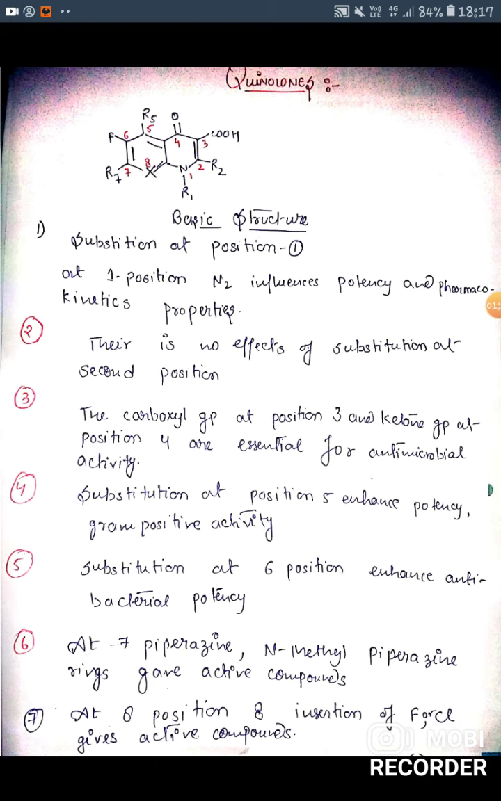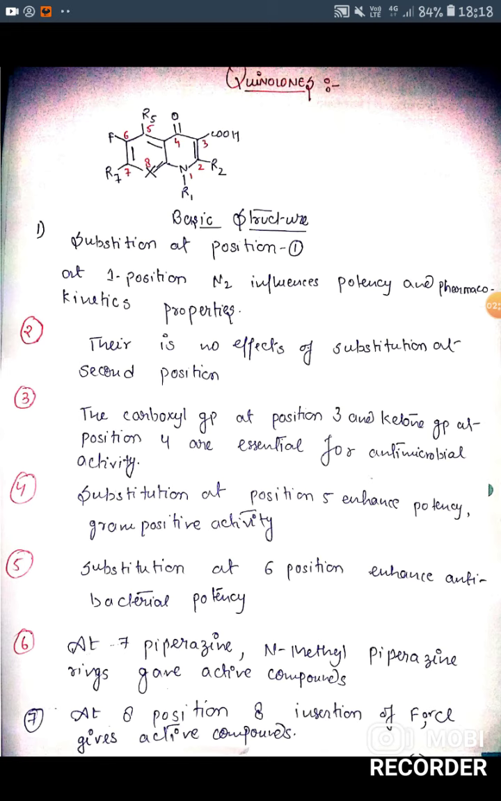If we replace the third or fourth group with any other group, the quinolone activity, or we can say the antibacterial activity, diminishes. Any substitution at the fifth position enhances the activity against gram-positive bacteria. Substitution at the sixth position enhances antibacterial potency.